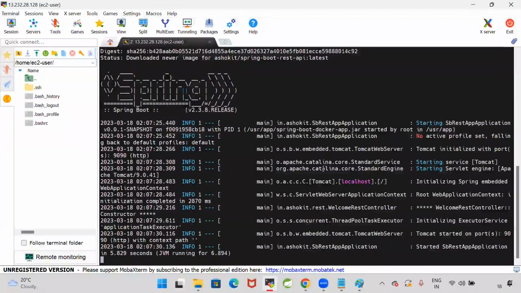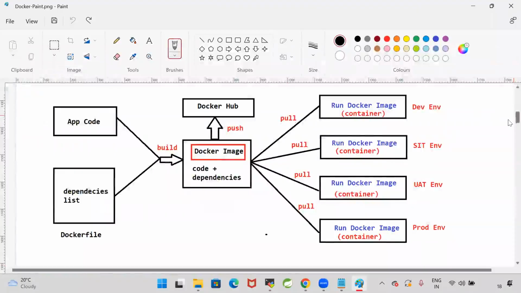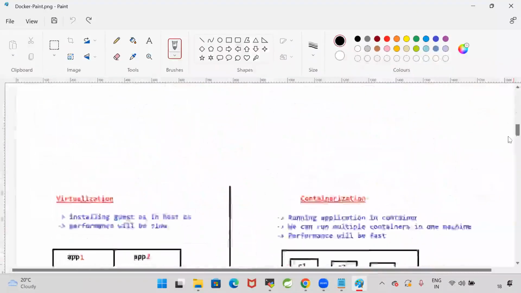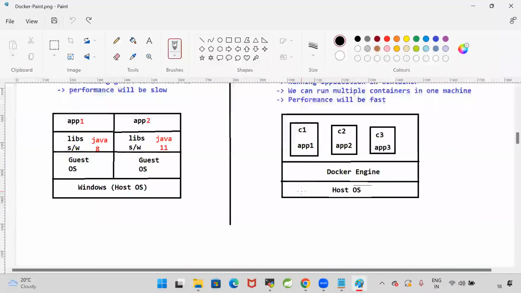Now this application is not running directly in the EC2. In the EC2, one container is created, and in that container my application is running. This is my host EC2, in which I installed Docker, and in that Docker a container is created. There is no relation between this container and this EC2. We need to establish the relation between the container and EC2. Then only can outside users access the application running in the container. That we will understand slowly.